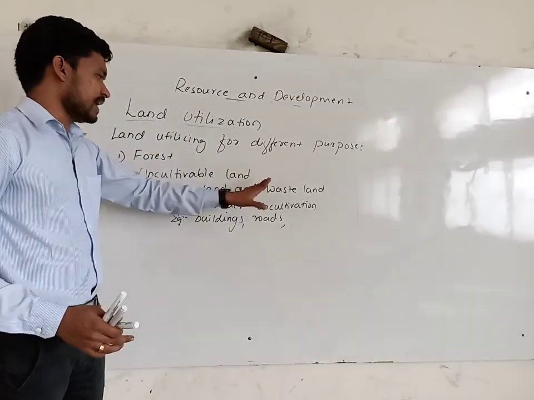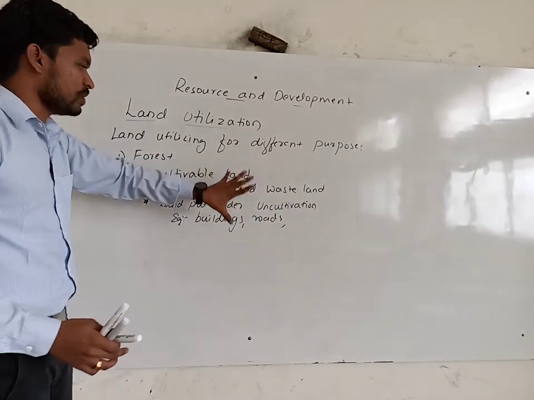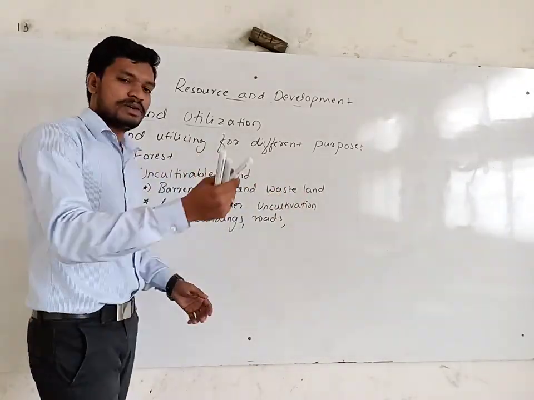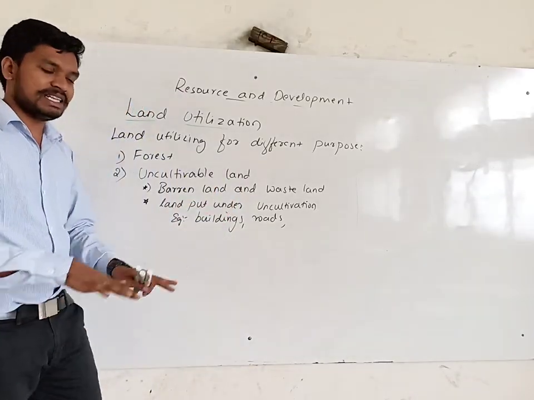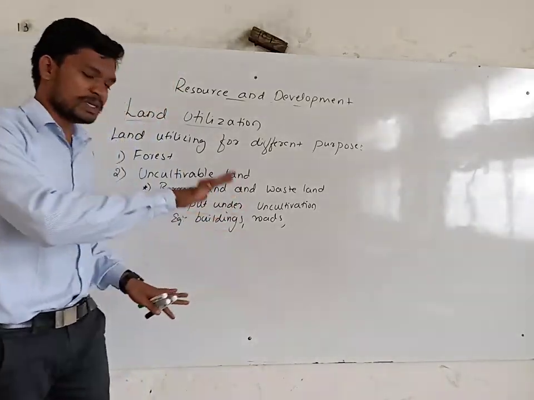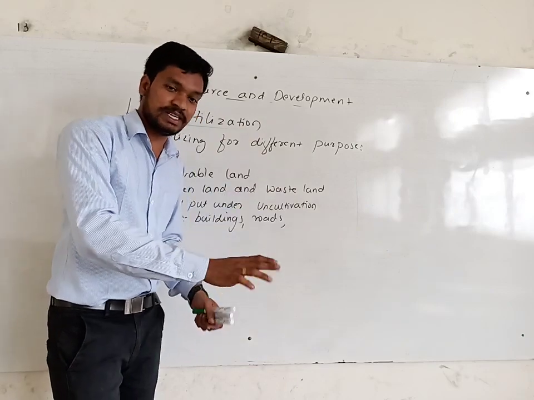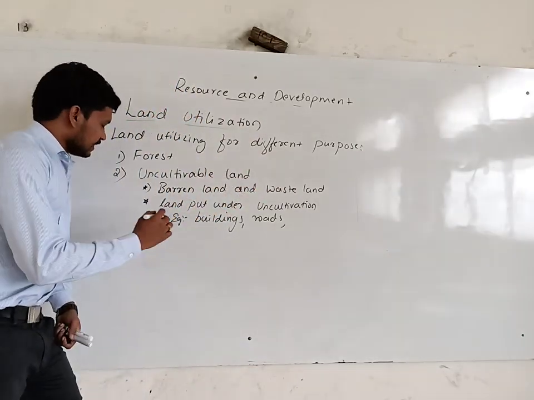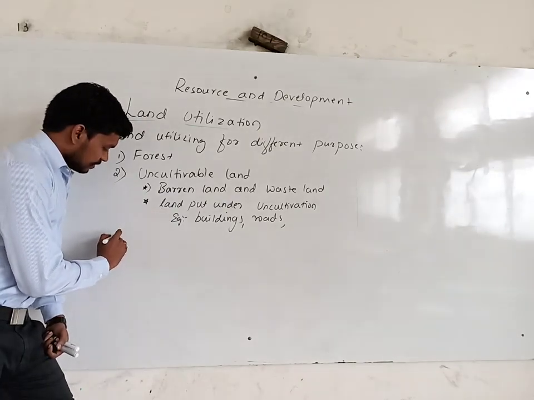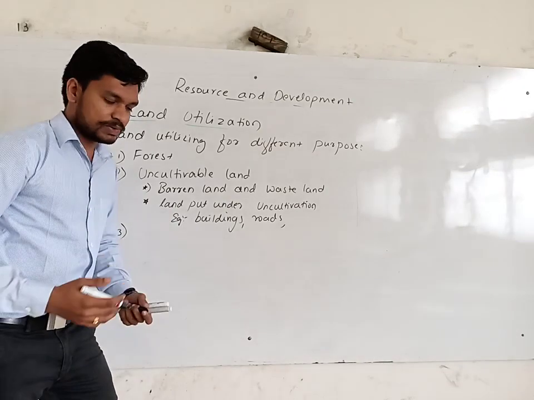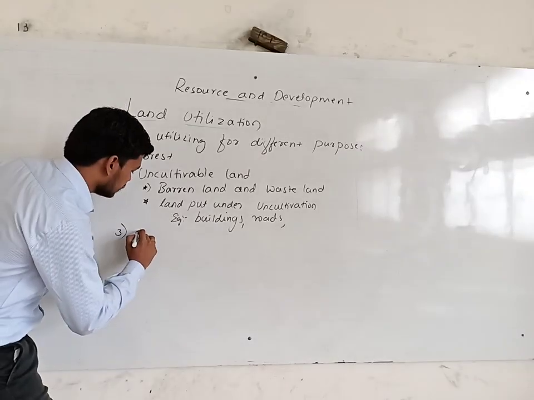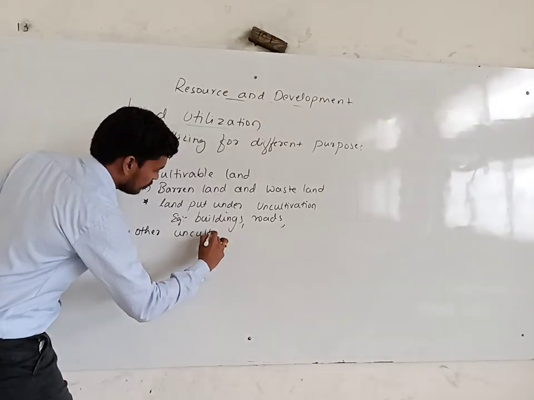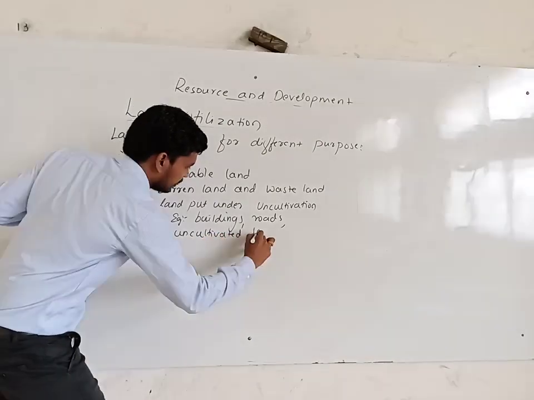So this uncultivated land, most of the lands after the forest, these lands are used. After the forest, we have the net sown area, like the agricultural land. The most percent of the land is used for agricultural activity after the forest cover. So it's an uncultivated land. Then third, the activity we are using is for other uncultivated land.